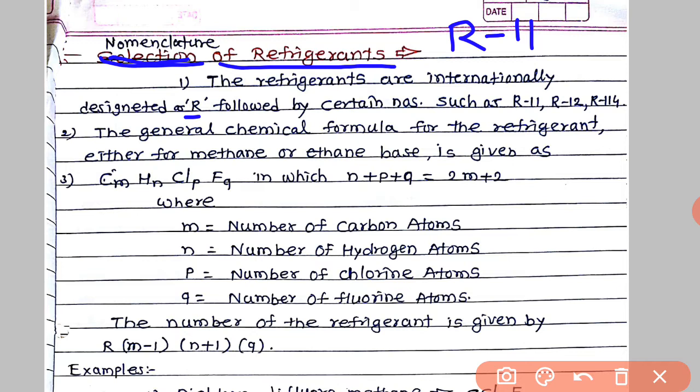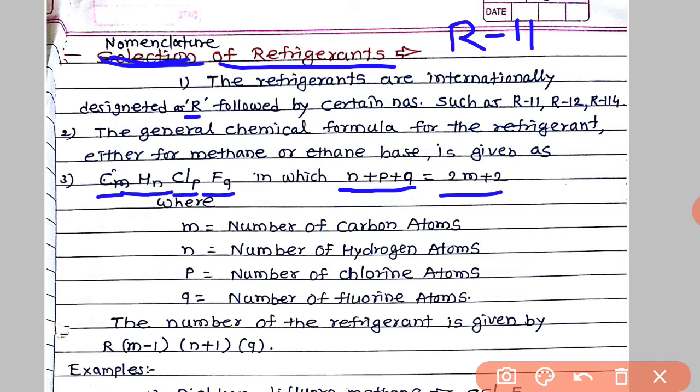The general chemical formula for refrigerants, either methane or ethane base, is given as CmHnClpFq. For carbon, the number of atoms is m; for hydrogen, n; for chlorine, p; for fluorine, q. There is a formula: n plus p plus q equals 2m plus 2. You have to remember this formula.